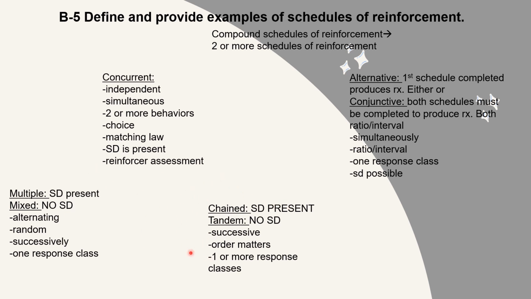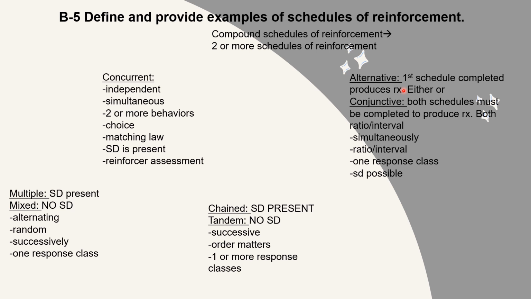Then there's chain and tandem compound schedules. Chain and tandem are also schedules that are exactly the same. The only difference is that chain has an SD present and tandem does not. They happen successively. Order does matter, and there's one or more response classes. So the difference between chain and tandem and multiple and mixed is that in chained and tandem, order does matter. In multiple and mixed, it's random.